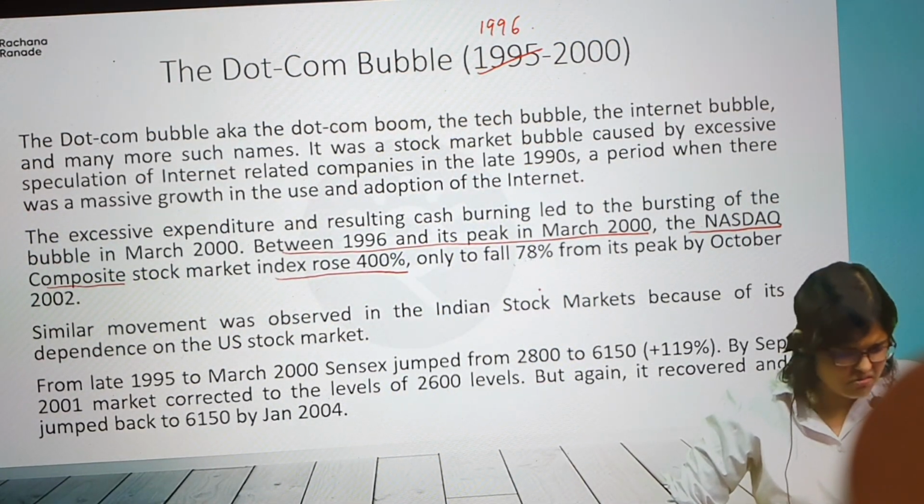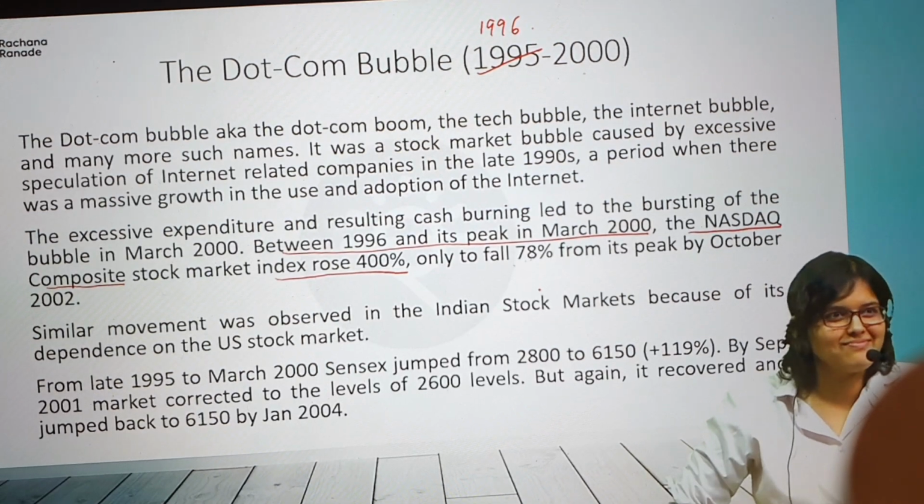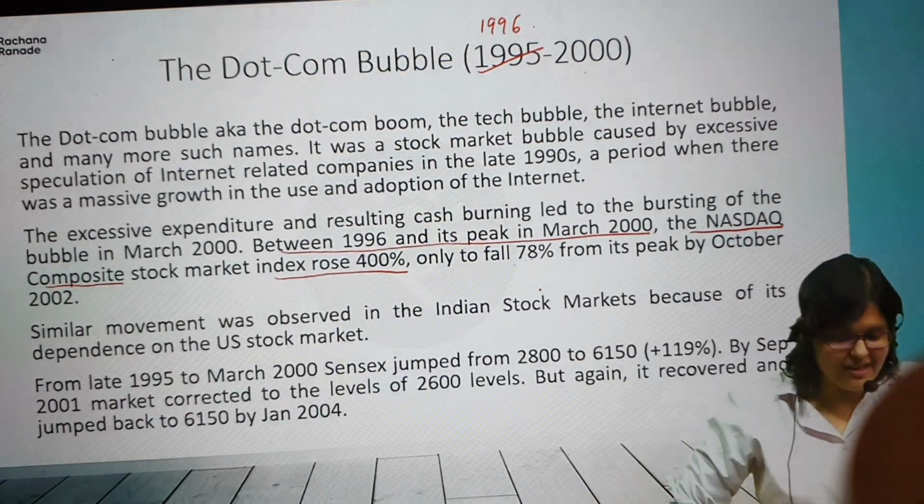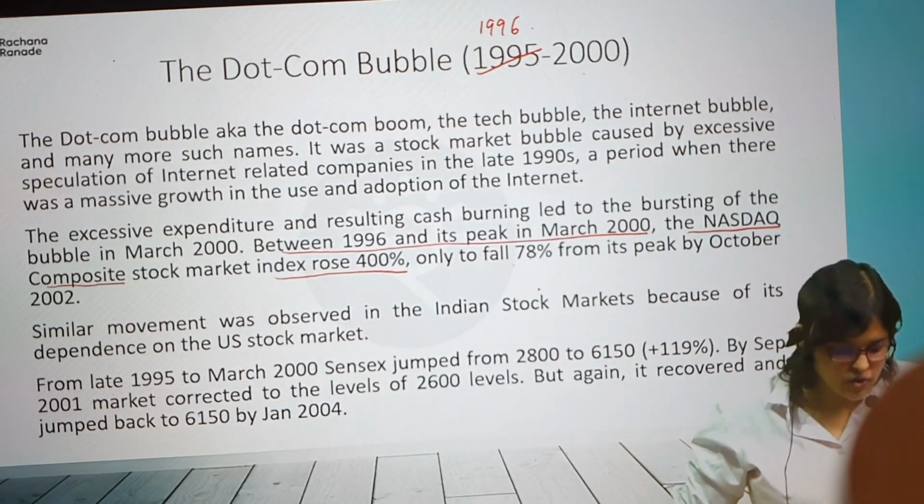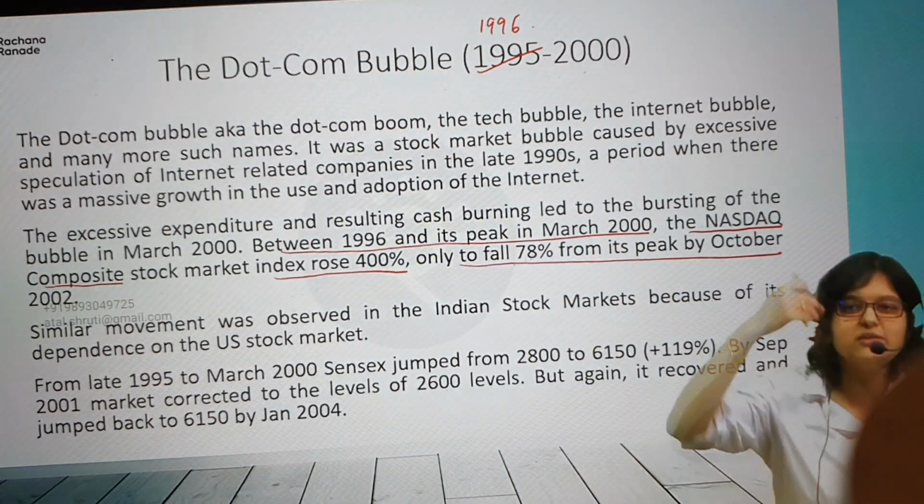Why only Nasdaq? Why not Dow? We just learned right now, right? Nasdaq will be mainly of IT companies. Dow will be infra, FMCG and all other types of companies. So Nasdaq rose by almost 400% only to fall 78% from its peak. That is the US scenario.